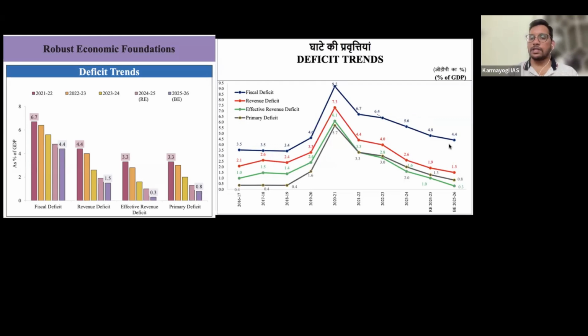So fiscal deficit has a consistent decline. Revenue deficit also has a consistent decline, which is a good sign: 7.3, 4.4, 4, 2.6, 1.9, 1.5. Then effective revenue deficit is also consistently declining, right? And then primary deficit also has a consistent decline. Among these four, fiscal deficit is highest as a percentage of GDP. Then next is revenue deficit, then we have primary deficit, and last is effective revenue deficit. So this chronology you also have to remember. Fine. So that is about the deficits.